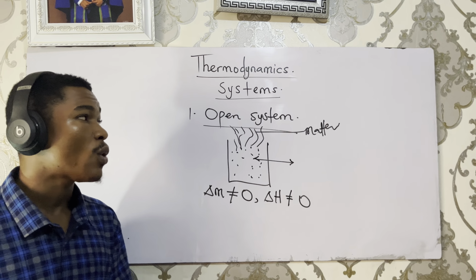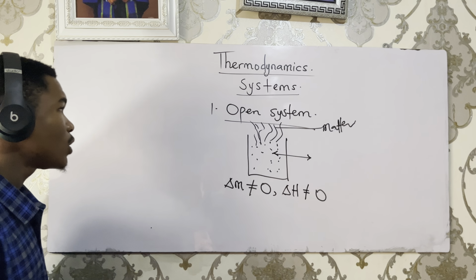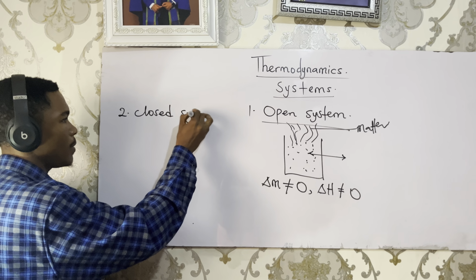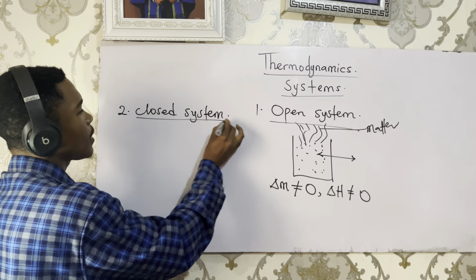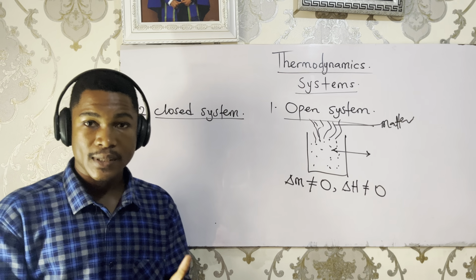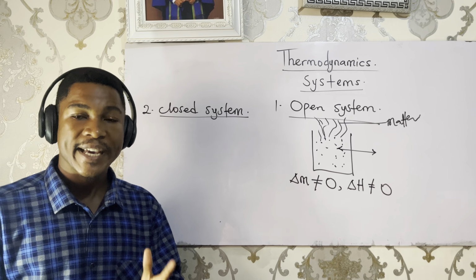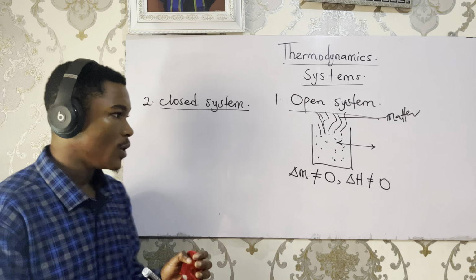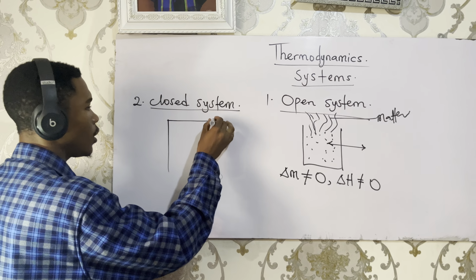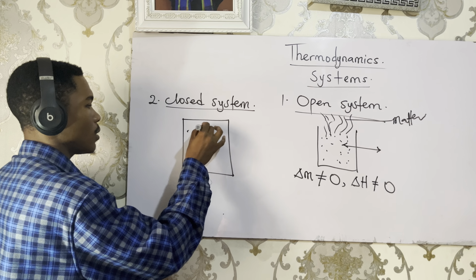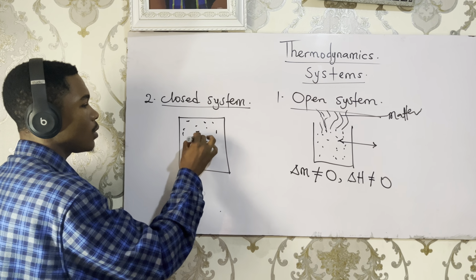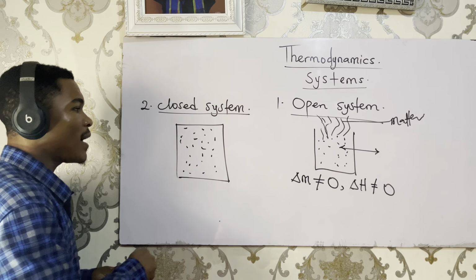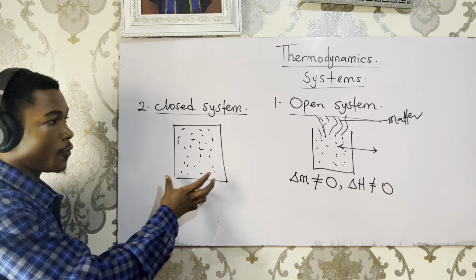The second system that we are going to be discussing is called a closed system. A closed system is a type of system that allows only the exchange of heat through the boundary. If I have a cup of hot coffee, but the cup is closed, it simply means matter cannot move out of this system.